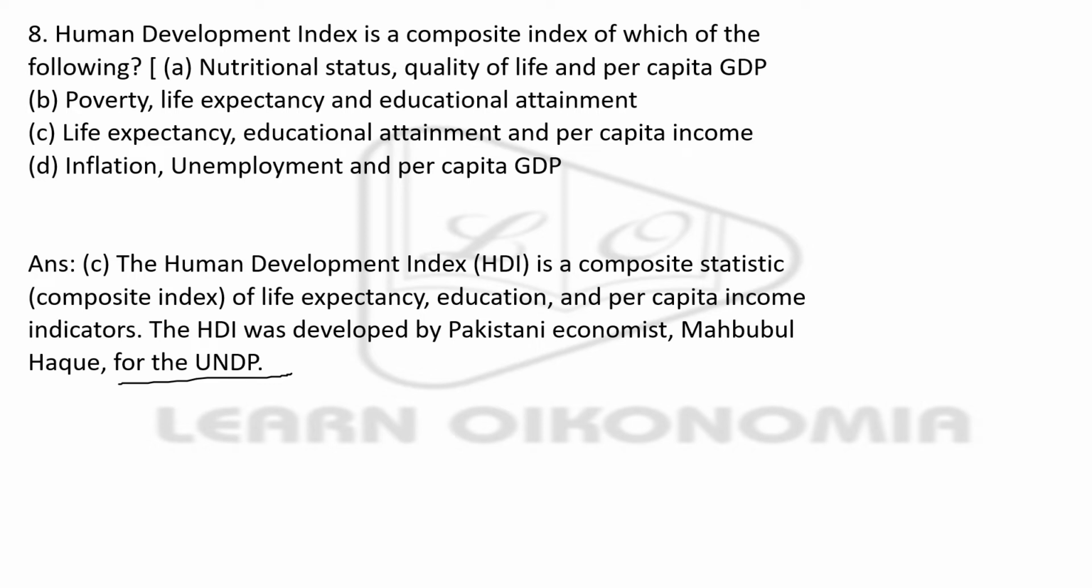You have to see whether it is a combination of nutritional status, quality of life, and per capita, or poverty, life expectancy, education attainment, or life expectancy, education attainment, and per capita, or inflation, unemployment, and per capita GDP. And the right option is option C. It is a combination of life expectancy, education attainment, and per capita income.